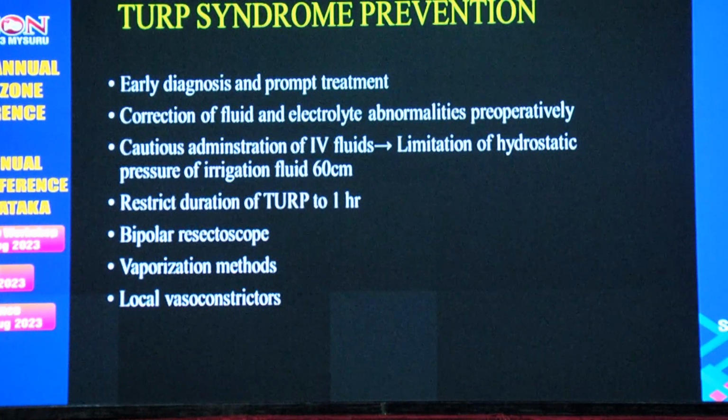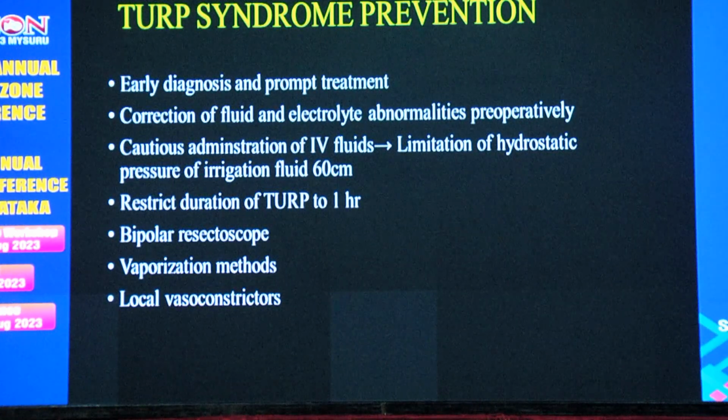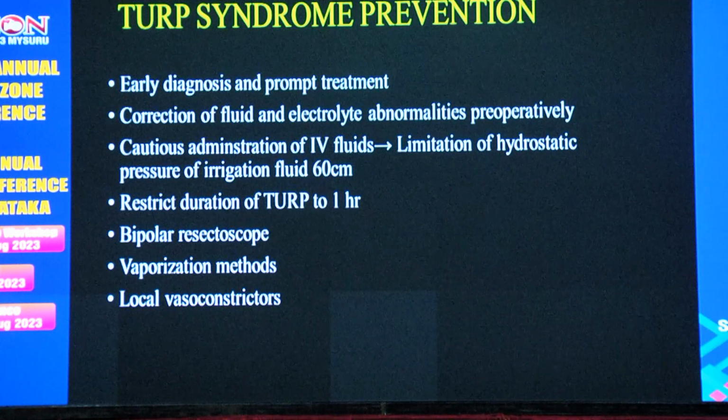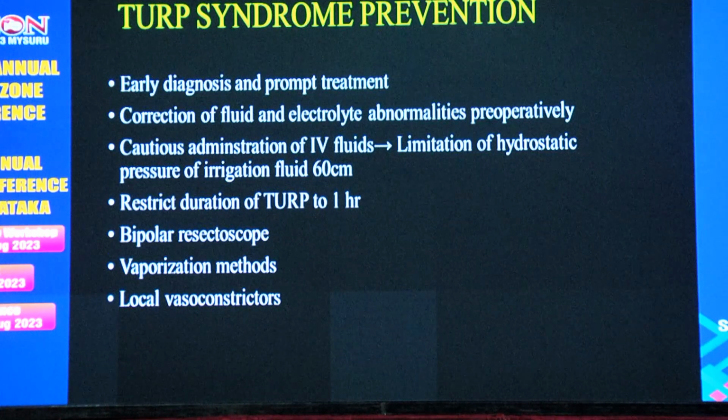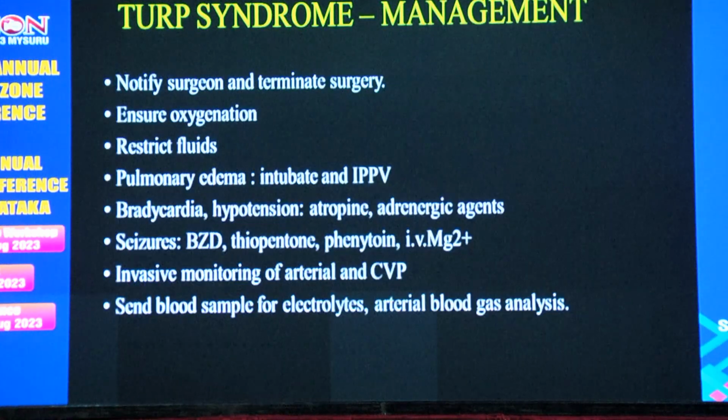How do you prevent it? Early diagnosis and prompt treatment is very important. Correction of fluid and electrolyte abnormality preoperatively is also important. Careful administration of IV fluids, and limitation of the hydrostatic pressure of irrigation fluid to 60 centimeters, that is 2 feet. Restrict the duration of the surgery to less than 1 hour. We can use the bipolar resectoscope or vaporization method, and use a local vasoconstrictor.